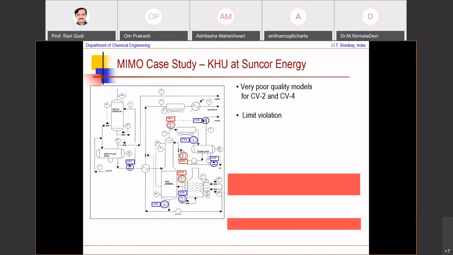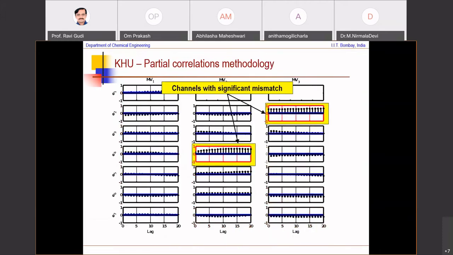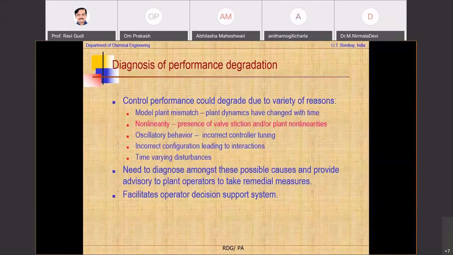This is particularly true in the control loop performance case. In fact, Abhilasha has applied this quite effectively for water distribution networks when there are correlations. She has applied partial correlation analysis to isolate the channels in which there is grouping that is necessary and to suppress the effect of any possible interactions. So that was the second reason why performance can degrade.